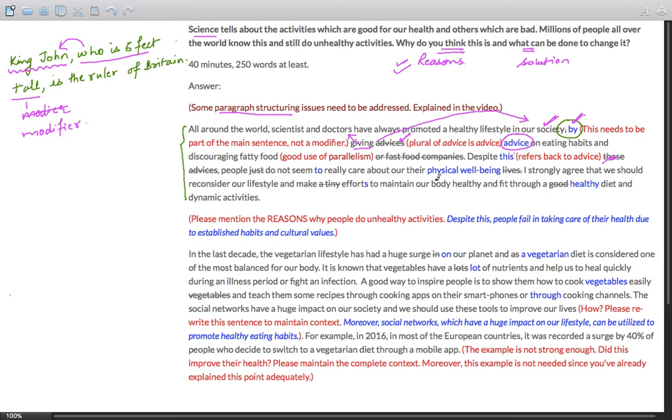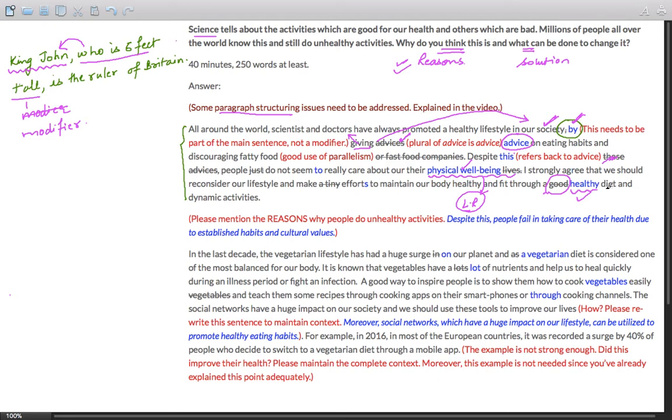Now, here is something special. Here is a lexical resource issue. What the student has done is used a wrong word or not an appropriate word. "So they really care about their lives, really care about their physical well-being." It's not about lives, it's about physical well-being. This is more appropriate. There are a few other issues such as "a good diet." What is a good diet? Nobody knows. So a healthy diet is more appropriate.